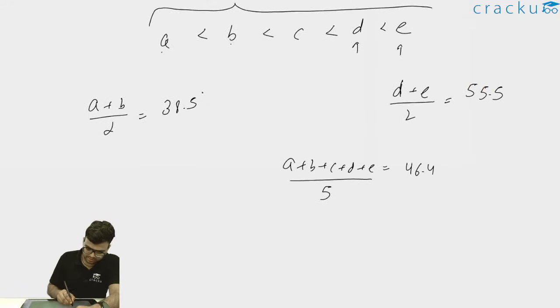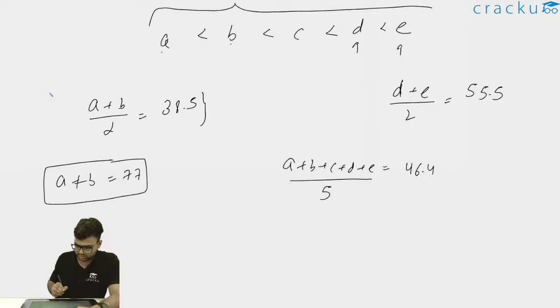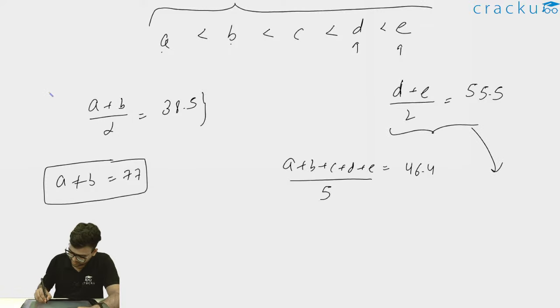Now we have the average of A and B as 38.5. So (A plus B) by 2 is 38.5, or I can write A plus B is equal to 77. The average of D and E is given as 55.5. So I can write (D plus E) by 2 is 55.5, or I can write D plus E is equal to 111.